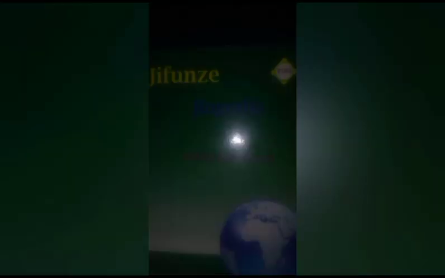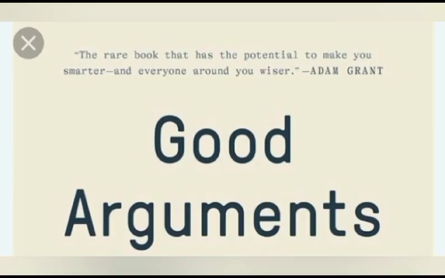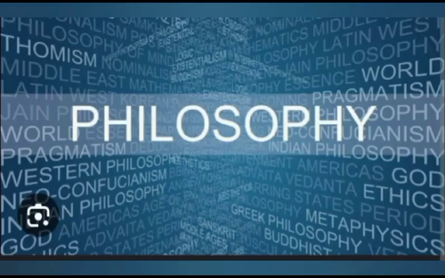So let me take this opportunity to give you several examples that will help you to understand this argument under logic. Let's start from deductive argument. In deductive argument, first and foremost, it's a process of reasoning from one or more statements or premises to reach a certain logical conclusion. That's the meaning of deductive reasoning or argument.